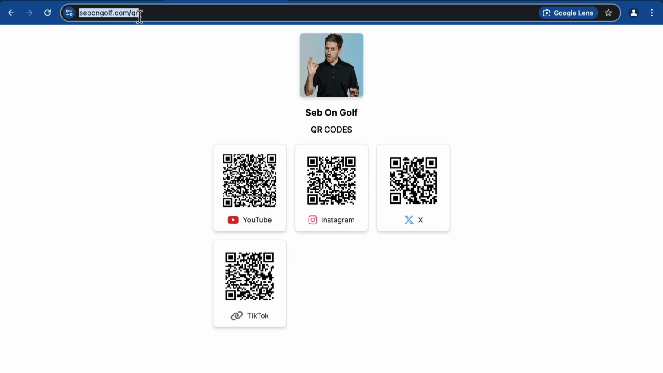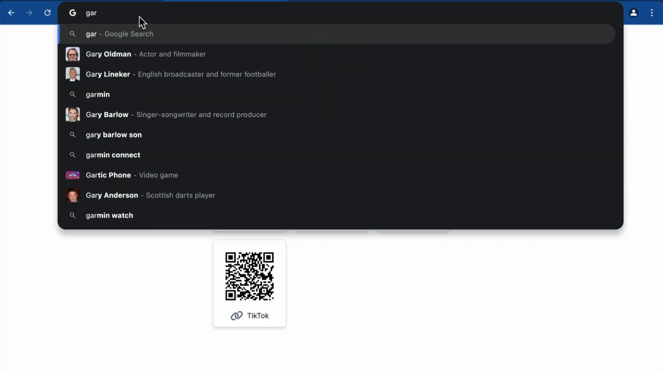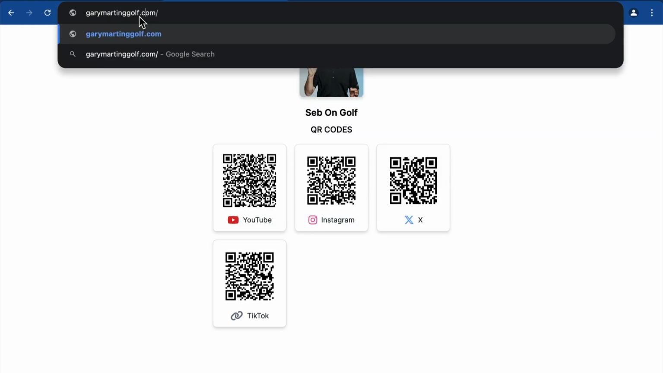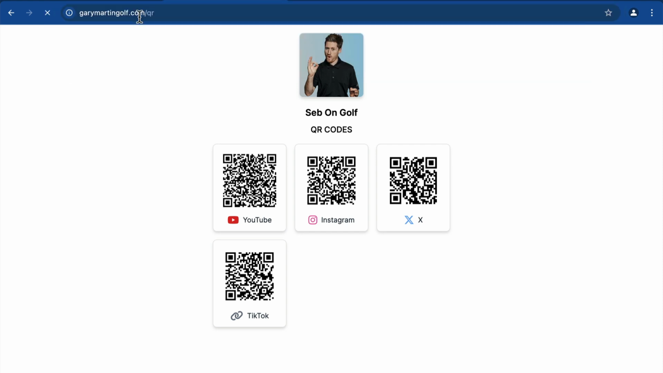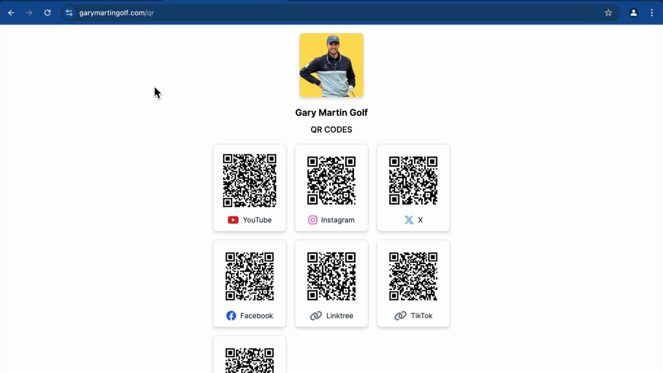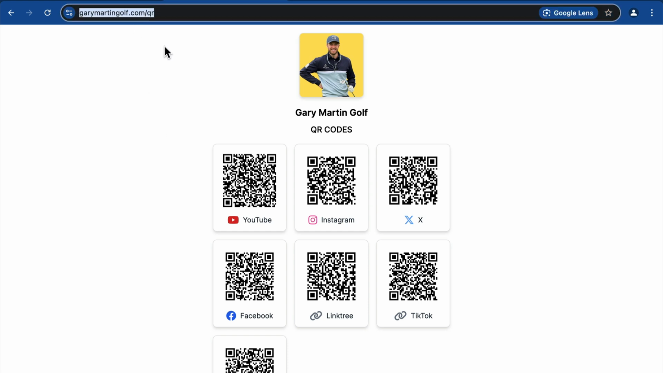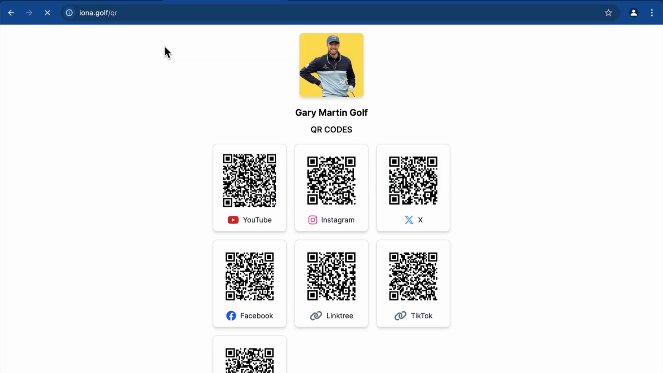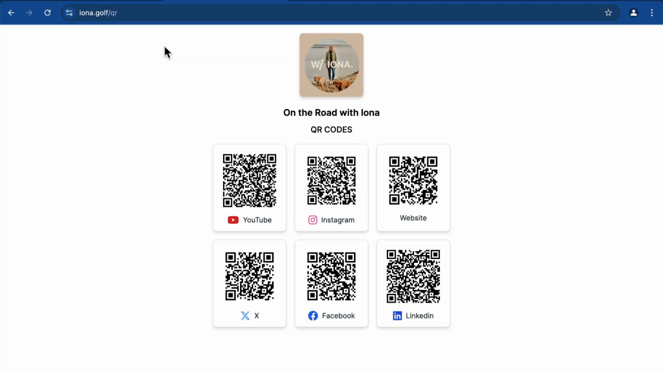There's Seb's links. Gary Martin Golf.com. I've got two G's in golf. Golf.QR. Keep doing this till I break it. So now when you get your own website, you get your own domain, like ionagolf.qr, and there's Iona's, so you can share that out, share that picture. You want to find me across socials, share that on your Instagram, isn't it? Here I am everywhere else.